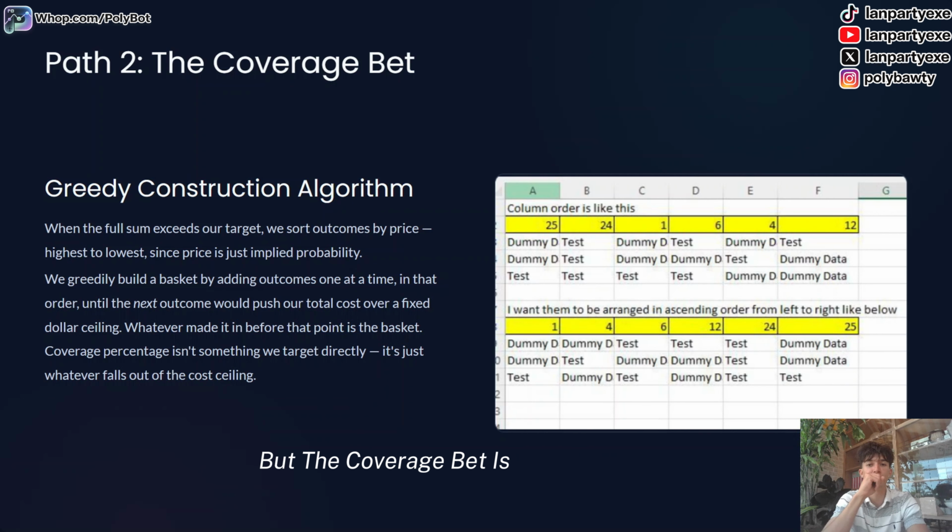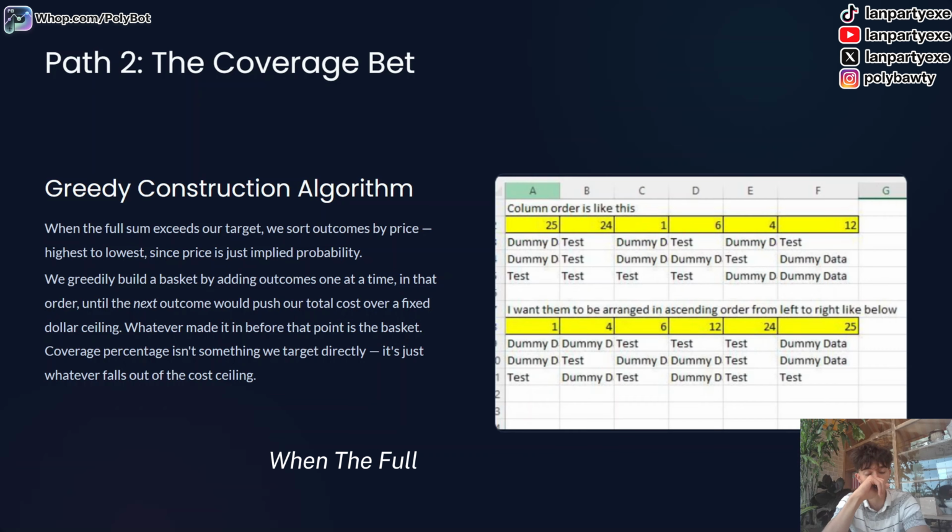But the coverage bet is a little different. So, the greedy construction algorithm. When the full sum exceeds our target, like for example the World Cup, every single outcome is $1.04 per share, which is higher than the $1 all your shares turn into if you win. You get a 4-cent loss on that.